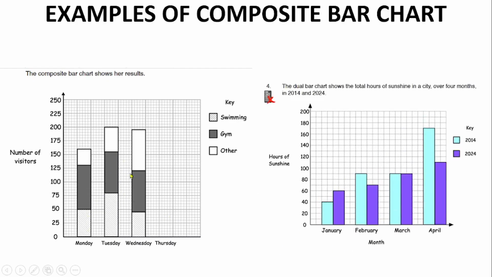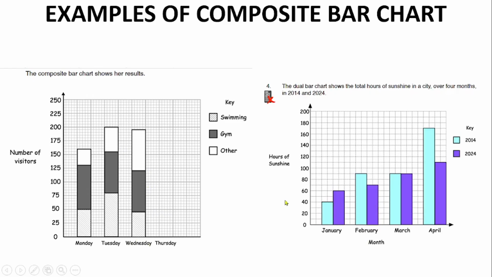You can also represent it like this. This is another composite bar chart, in the sense that for January you have two pieces of information represented by these two bars, and February also has two. If I want to represent this one, I will have three bars joined together: one bar represents this, another represents this, and another represents this. So three bars for Tuesday, and three bars for this one as well.